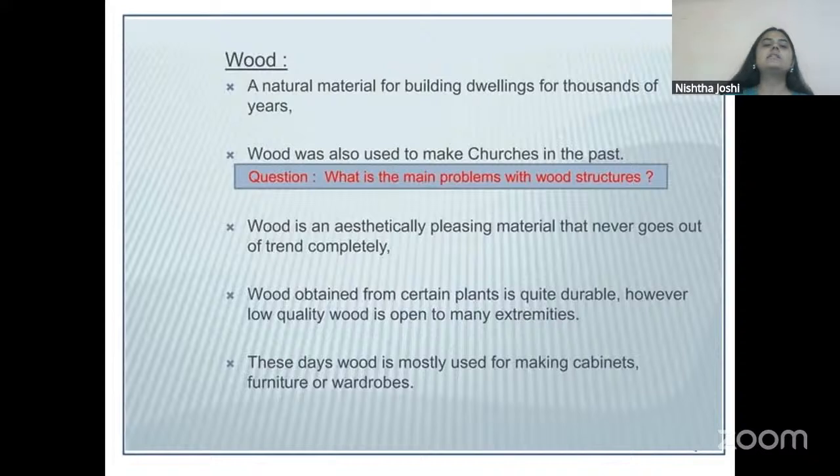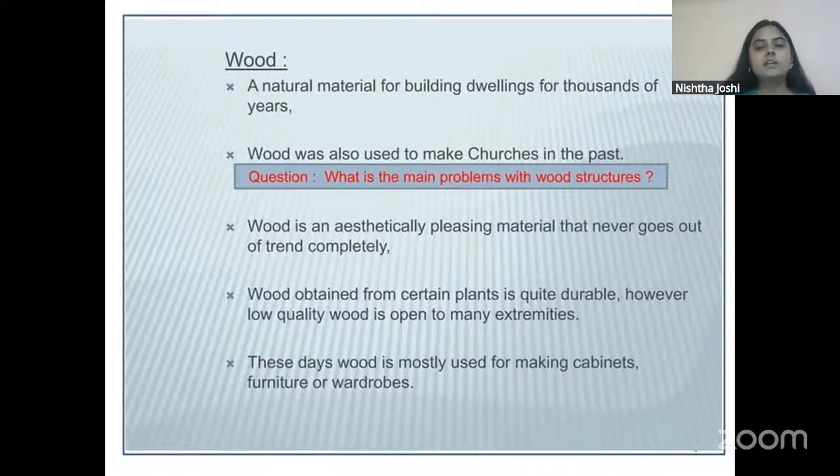So you can understand that timber is also a very strong material and it is suitable for certain kinds of places. Now, what are these places? It is one of the best materials to be used in extremely cold areas, and it is also a good material to be used in humid areas where the humidity is way more.